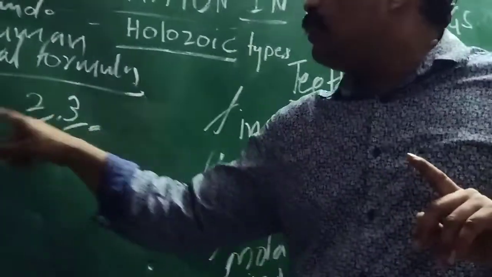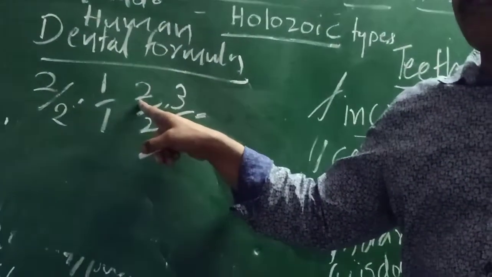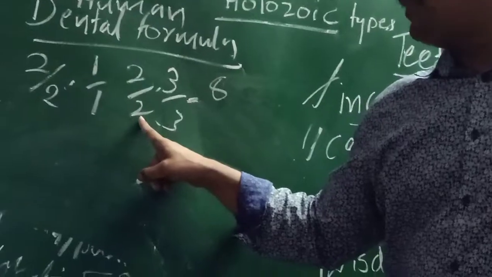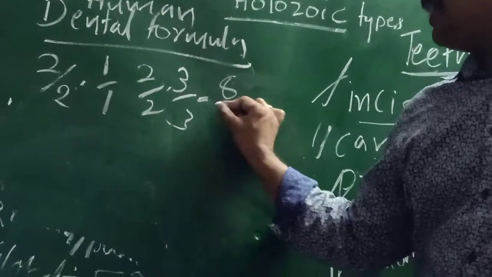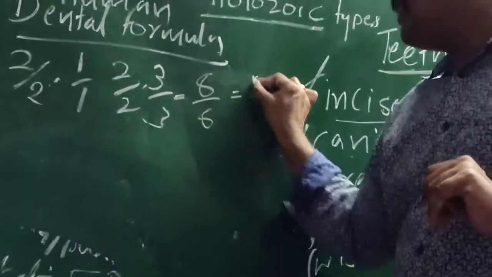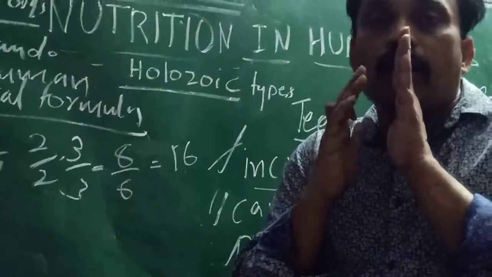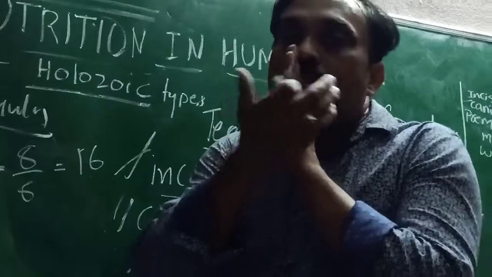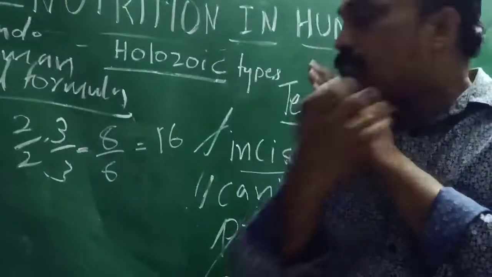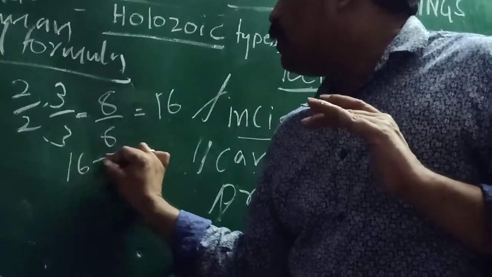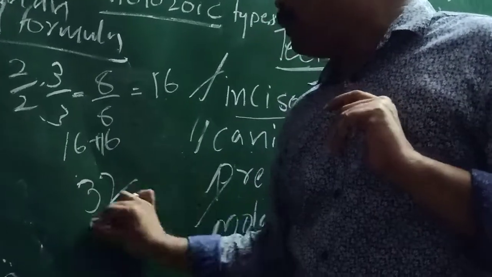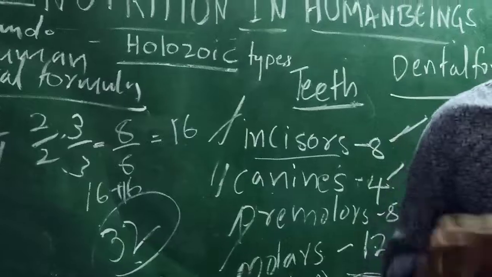Total how many teeth? 2 plus 1 is 3, 3 plus 2 is 5, 5 plus 3 is 8, so 8 by 8. That means one side has 16 teeth in the upper and lower jaw. This side also has 16. 16 plus 16, the total number of teeth is 32 teeth.